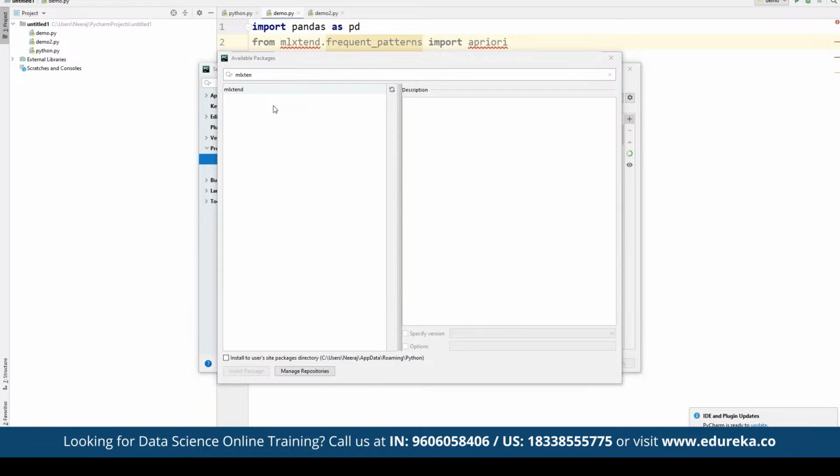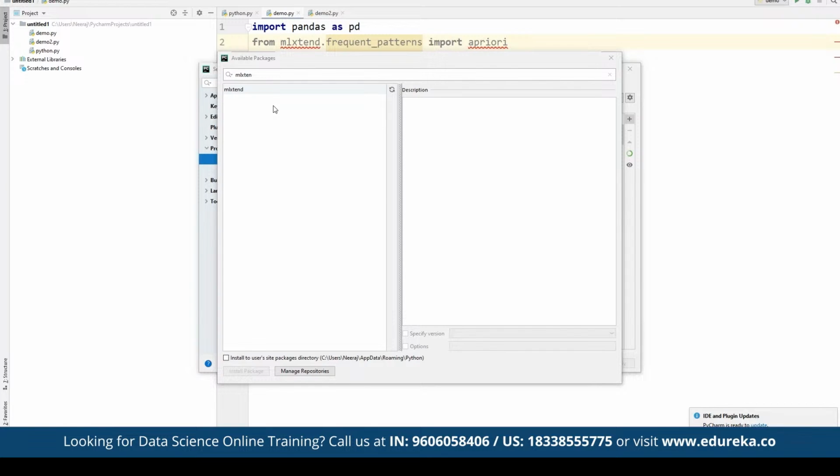So the first package, MLxtend, has been installed, and now if you want to install the other packages, we can also install them. In case we are missing some kind of library, or in case we have not used those libraries here, we can simply install them one by one. So once we are done, we can simply come out.